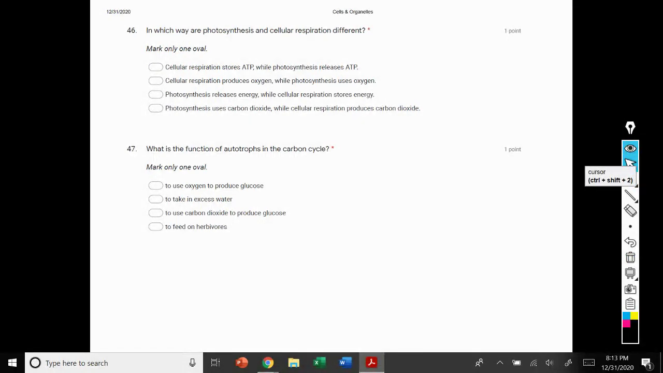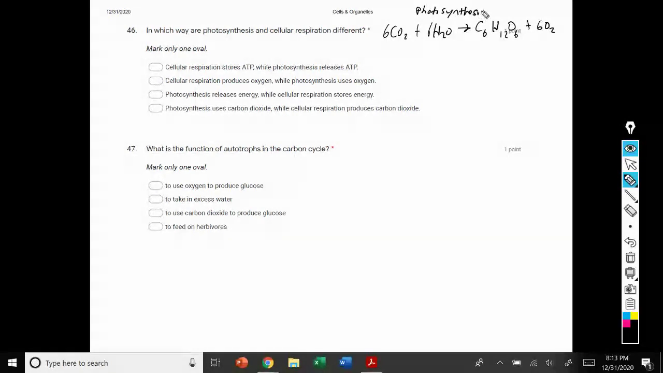46. In what ways are photosynthesis and cellular respiration different? Again, I would highly recommend on that scrap paper you have for the exam that you write out these two formulas. If you know one, you automatically know the other because they are reciprocals of one another with some minor differences. So we'll write out the formula for photosynthesis first. 6CO2 plus 6H2O yields 1 molecule of glucose and 6 molecules of oxygen gas.